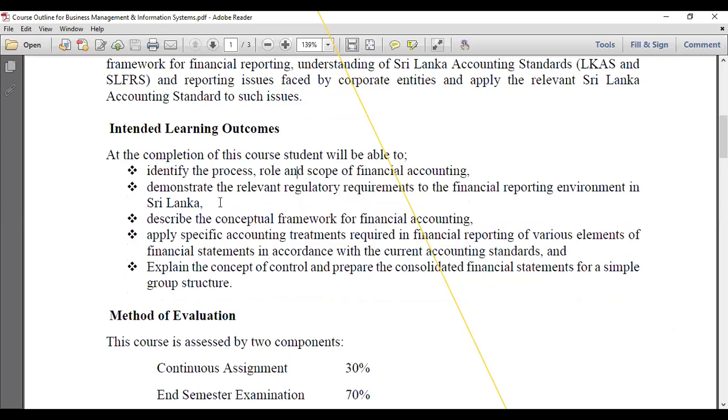So third objective, describe the conceptual framework for financial accounting. You have learned the conceptual framework for financial accounting, right? Then we hope to discuss next day in detail the conceptual framework for financial accounting as well as financial reporting.